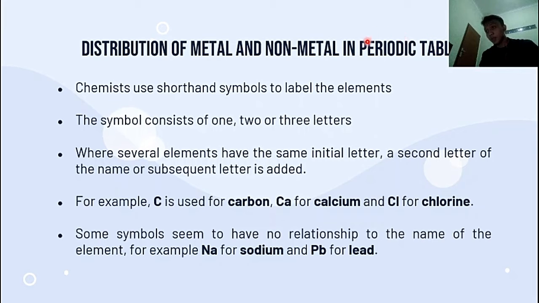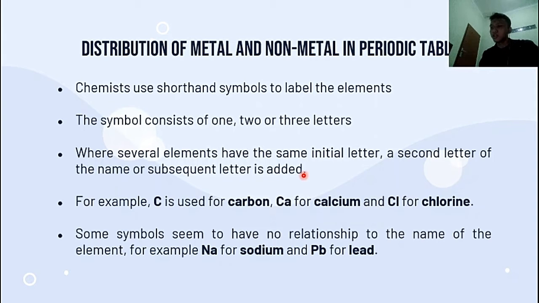Because there are too many elements, chemists use a symbol to label each element. To identify the element, the scientists use a symbol to represent it, and each element is put in the periodic table. The symbol consists of 1, 2, or 3 letters. Where several elements have the same initial letter, a second letter of the name or a subsequent letter is added.